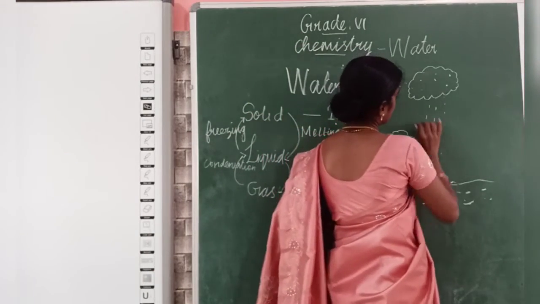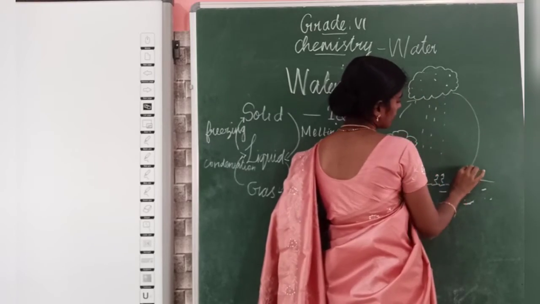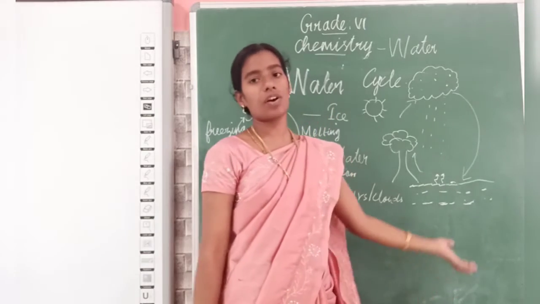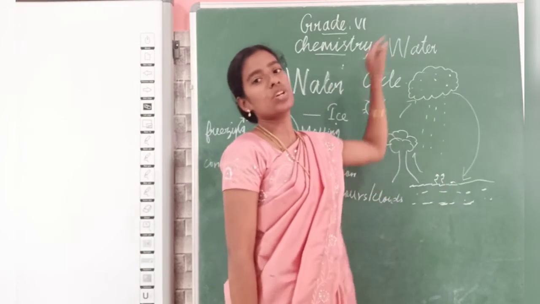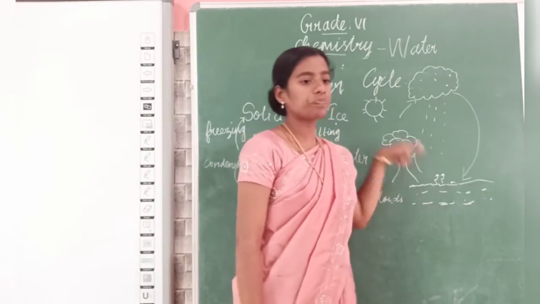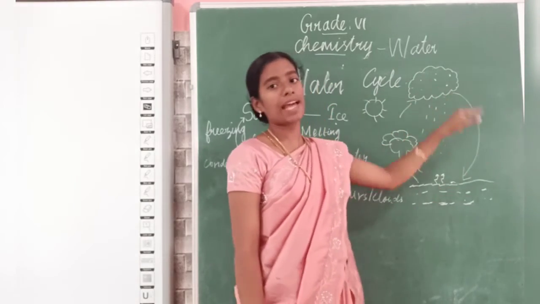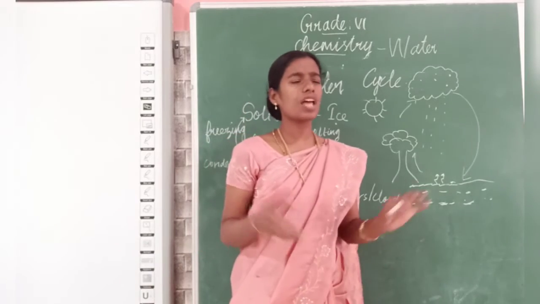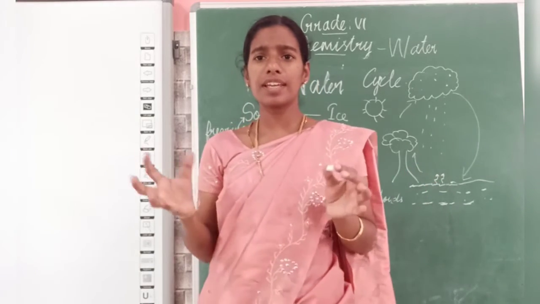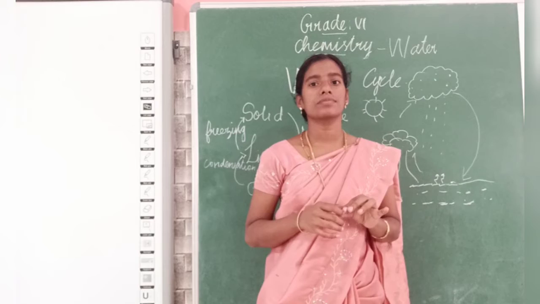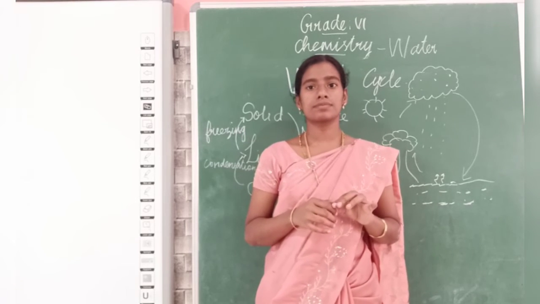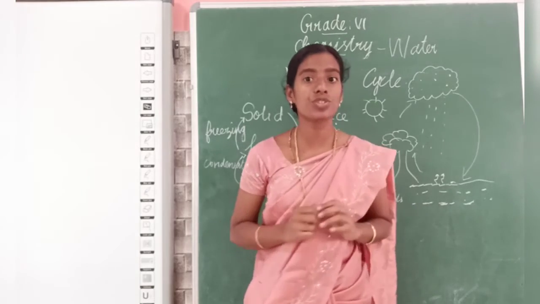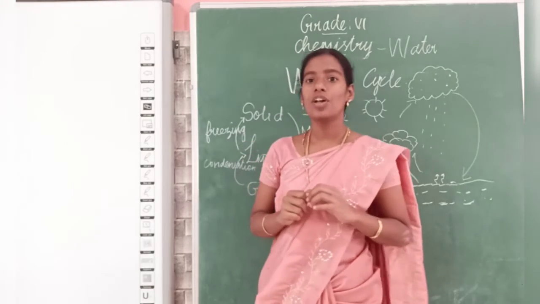Again it will evaporate, again it will condense, again it will come down as rain. Then this water in the sea or in the surface again it will evaporate. So it is happening in a cyclic manner and it is called water cycle. Now you think, can you create water? Can you create water? No. Can you destroy water? No, right?